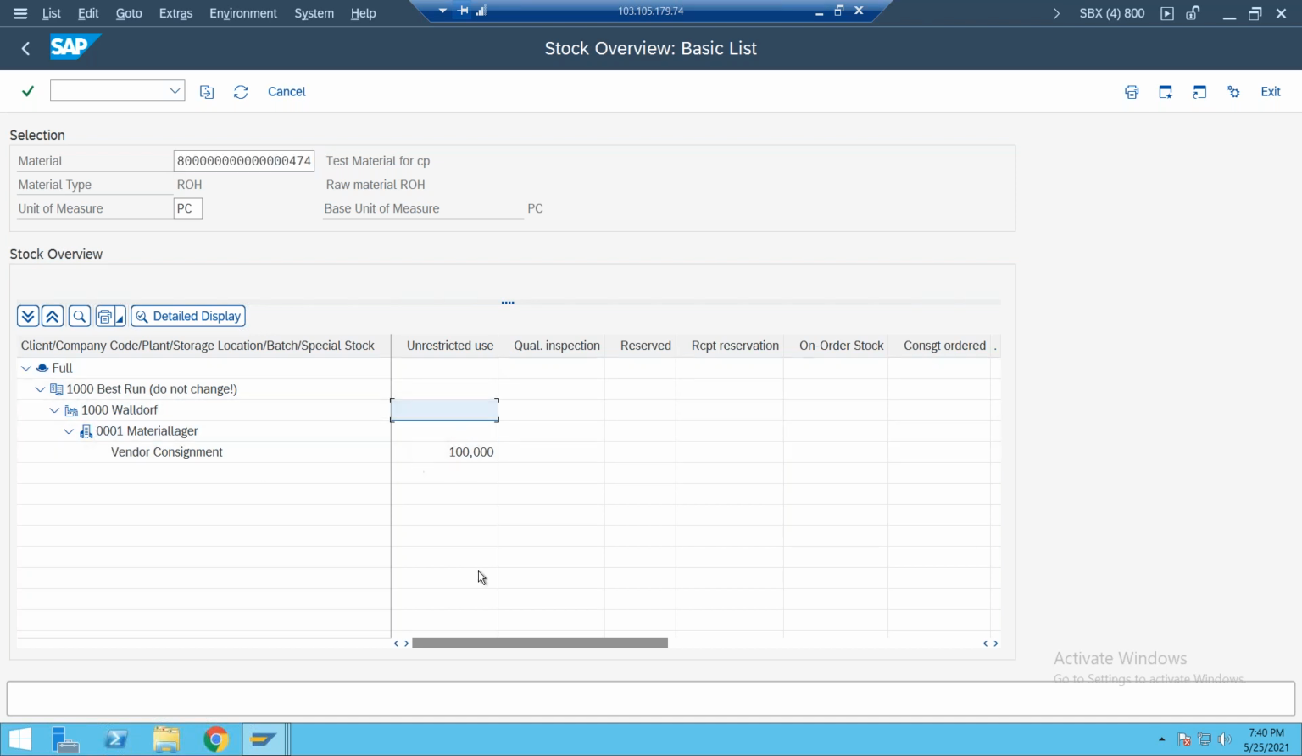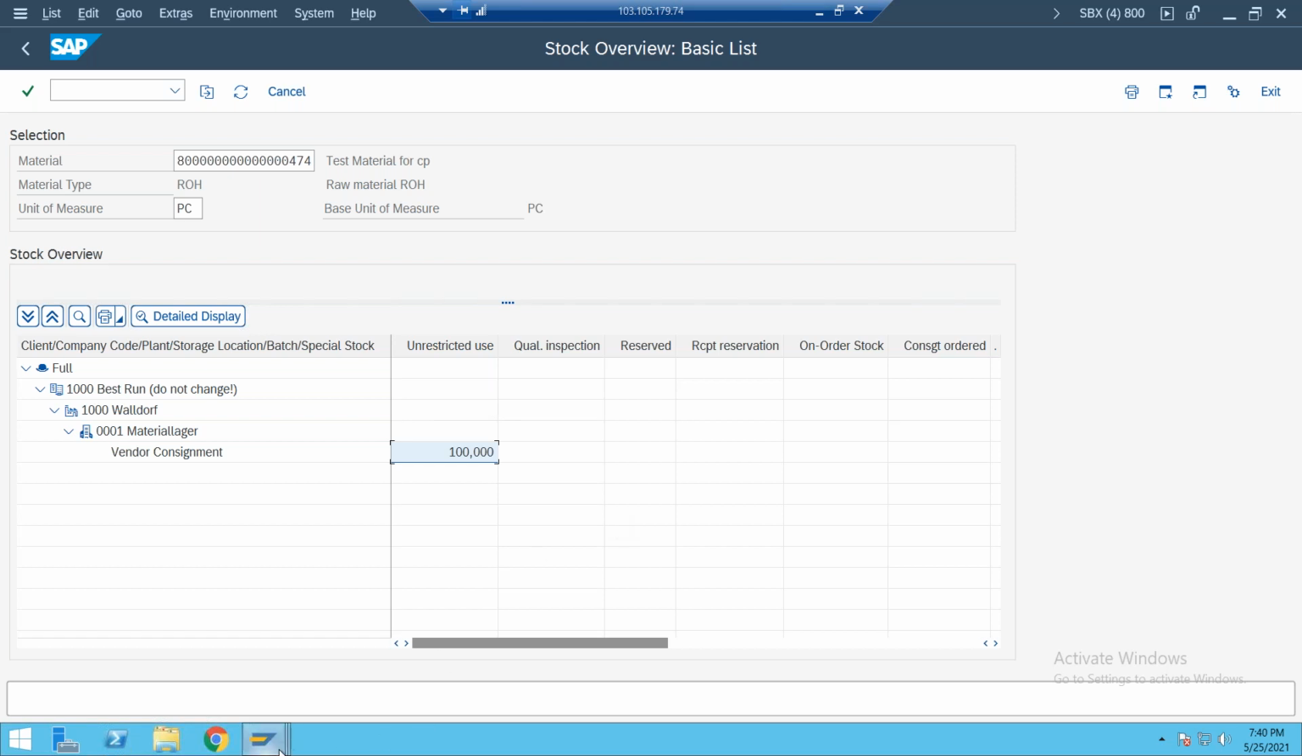Now still we are receiving this material into our stores only. We are keeping it in our stores, but the system has generated a vendor consignment line here. Why has the system generated a separate line item? Because we received this material through the consignment process. So we do not have ownership of this material. That's how the system differentiates. This is not your stock. It belongs to the vendor, vendor consignment stock. So that's why the system generated a separate line item. This we need to observe.